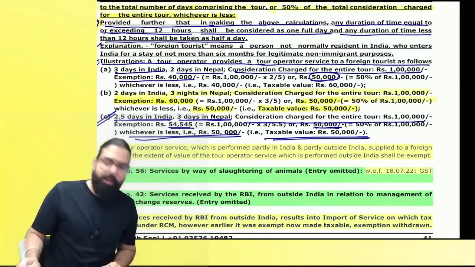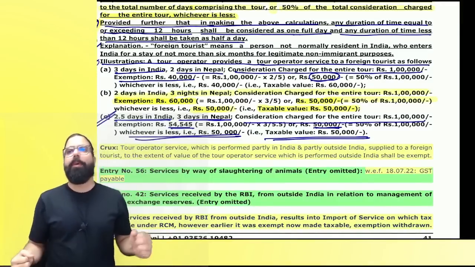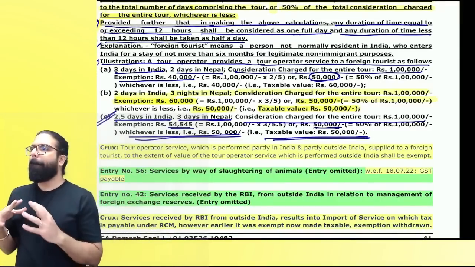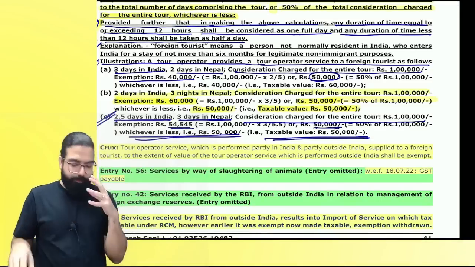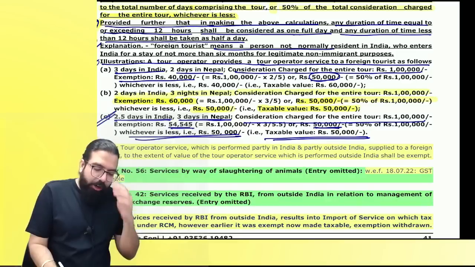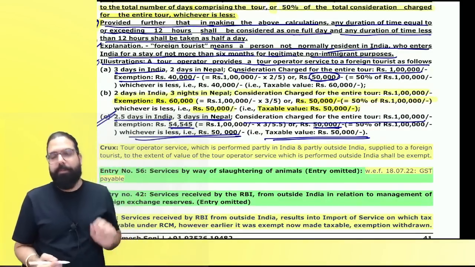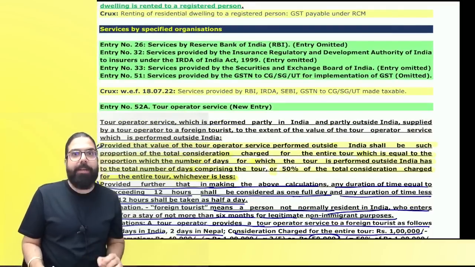Baba, who is a foreign tourist who comes to India not for immigration purpose, just for roaming purpose, and he'll go away. Are we all clear? Yes, sir. See, who has come who is not normally resident in India, who enters India for stay not more than 6 months for legitimate non-immigrant purpose. I hope everybody got this point. Can we go ahead, everyone?